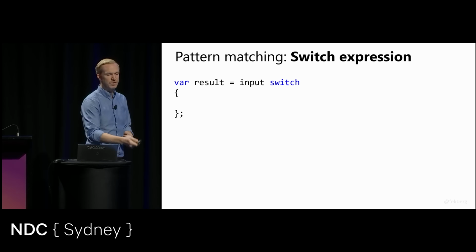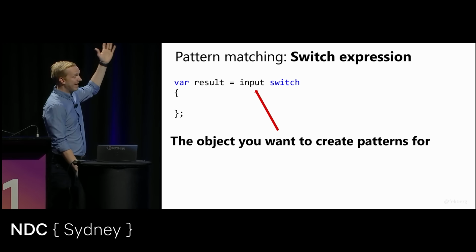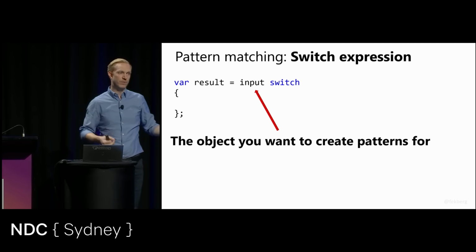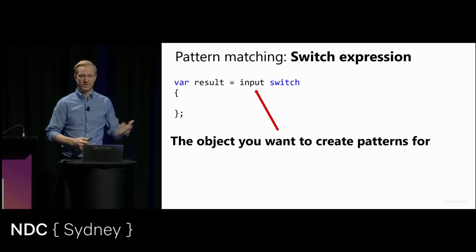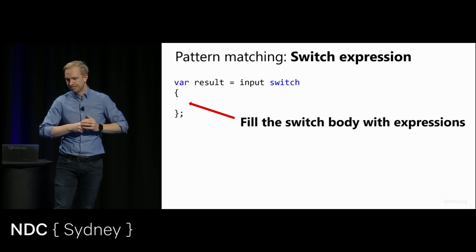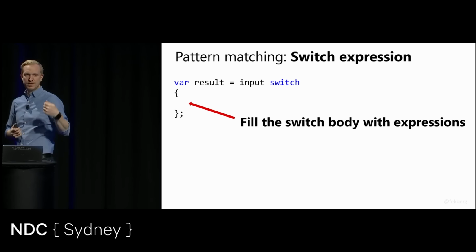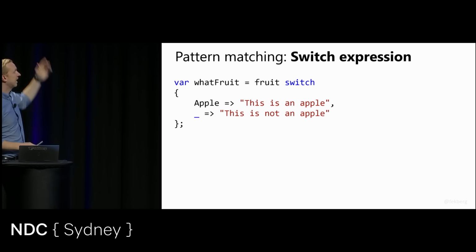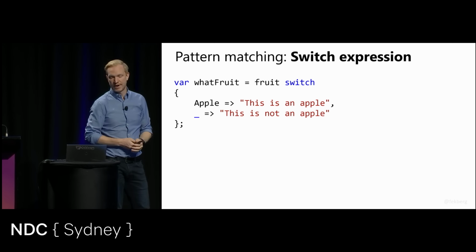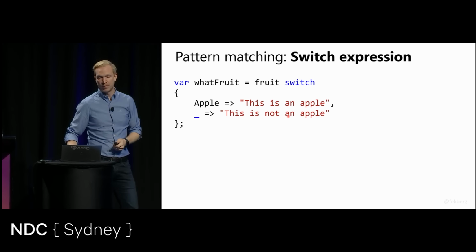What this is doing here is saying, I want you to create patterns for this object. So based on the input, I want to produce a result. On the left-hand side, we have what's produced out of this. We can fill this with expressions together with patterns. So here's a concrete example of that. I can say that based on a fruit, if it's an apple, we return a string. This is the same as doing an expression-bodied member.